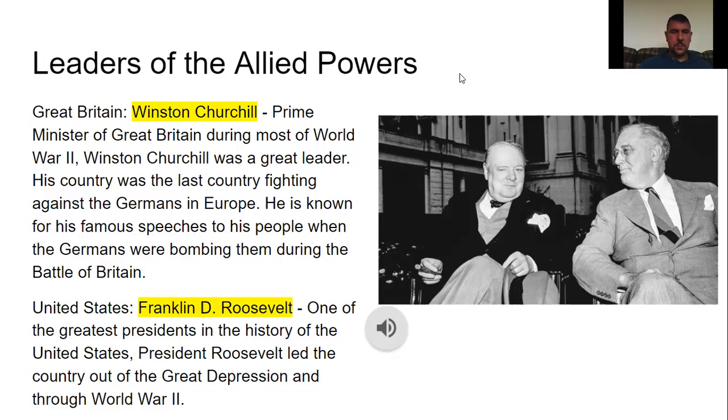Leaders of the Allied powers. Great Britain. Winston Churchill, Prime Minister of Great Britain during most of World War II. Winston Churchill was a great leader. His country was the last country fighting against the Germans in Europe.